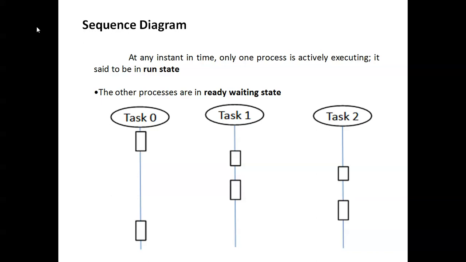After task 0 is completed, task 1 is started. Similarly, after the first half of task 1 is completed, task 2 is started, and then task 2 continues. This is said to be the run state: at any instant in time, only the process that is actively executing is in the run state. That is the sequence diagram.